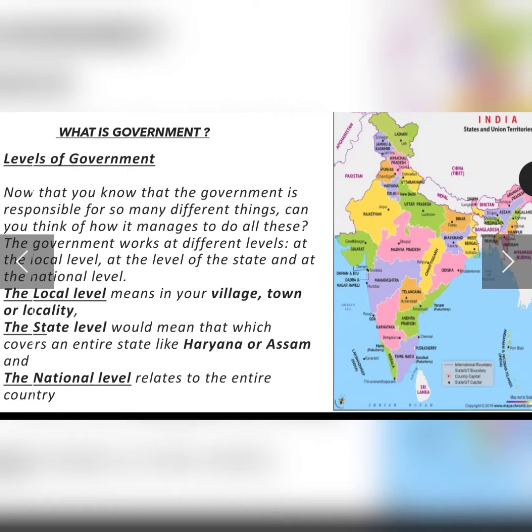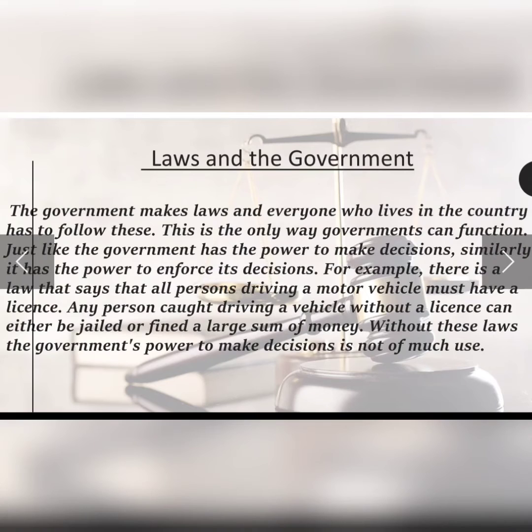Next, we have laws and the government. In order to see the proper functioning of the government, there are certain laws that are made by the government for the betterment and welfare of that country and its citizens. So the government makes laws for everyone who is living in the country, and the people have to follow these laws.